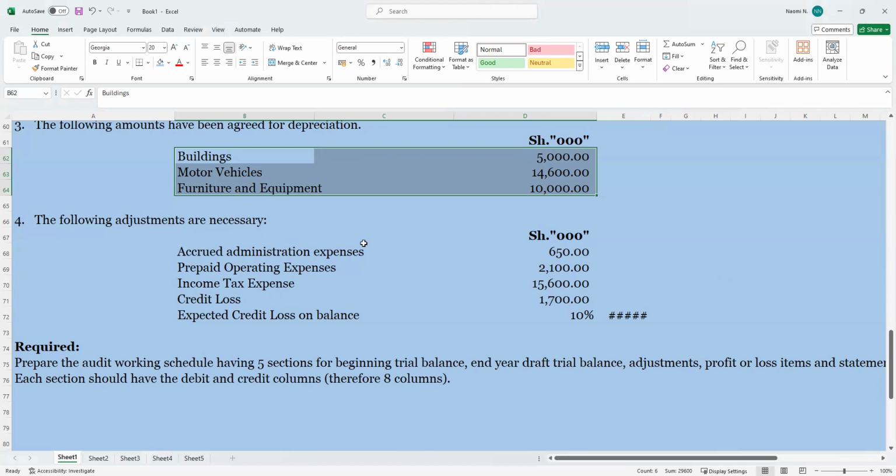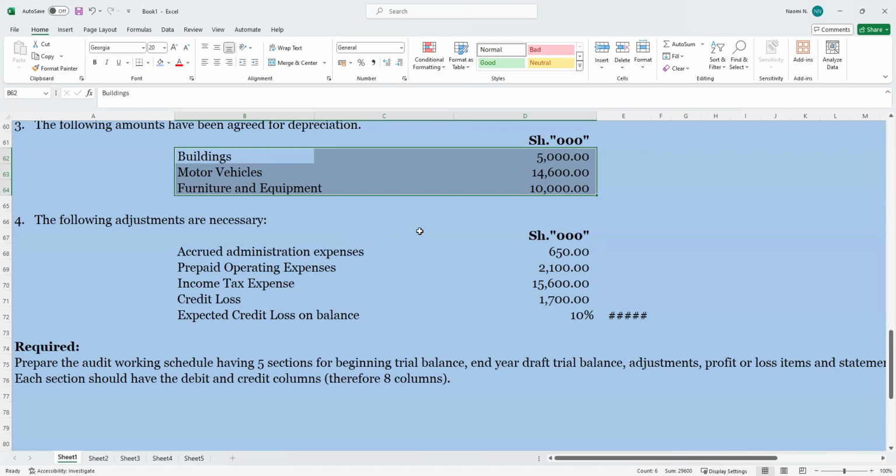And when we say accrued, it means it is the expenses for that year, and we need to do an adjustment. It means it is an expense that we have not yet paid. And for prepayment, it means we have prepaid some expenses for the following year and not necessarily for this year.